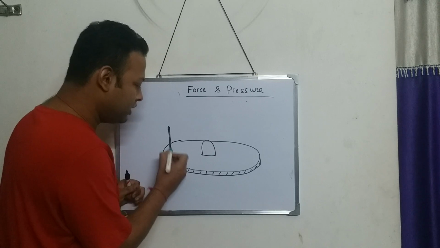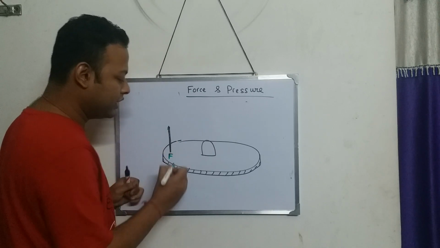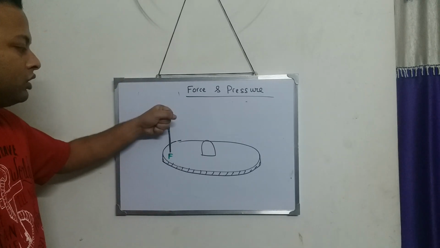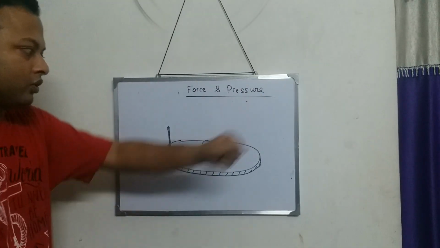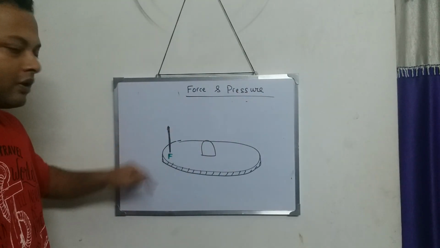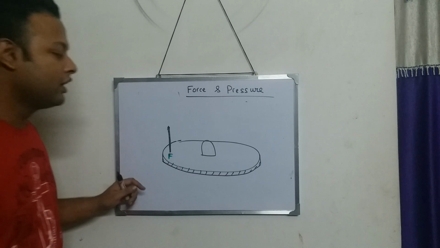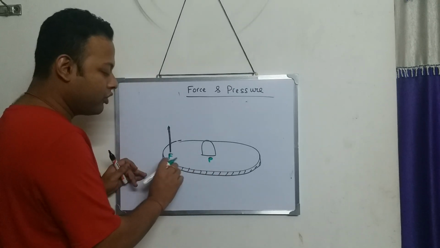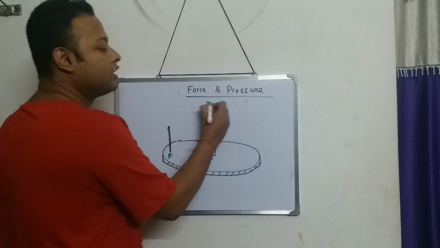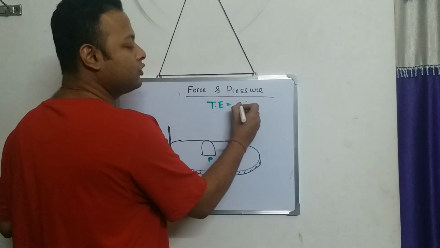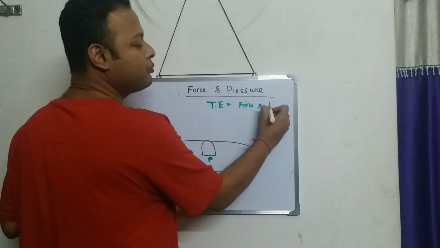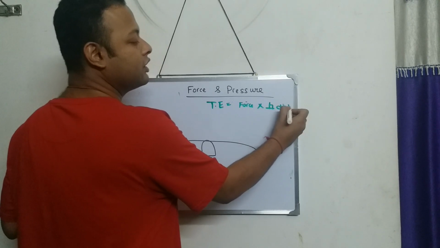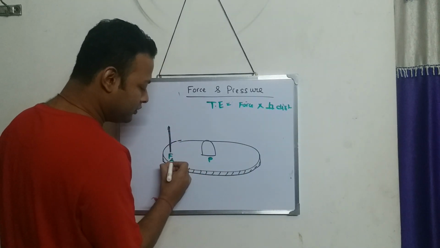This is the point of application of force. The potter holds the stick and turns, rotates it. So this is the point of application of force, and this is the pivoted point. We know turning effect is equal to force into perpendicular distance. So what is the perpendicular distance?